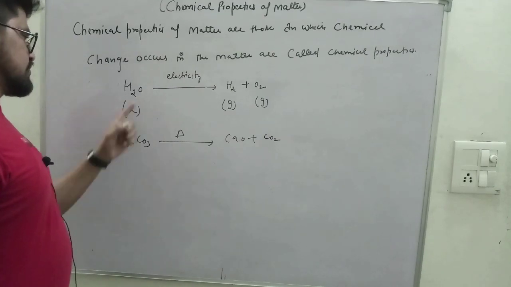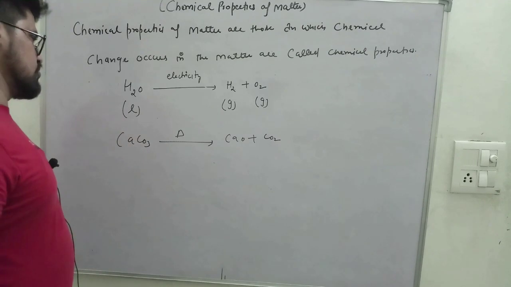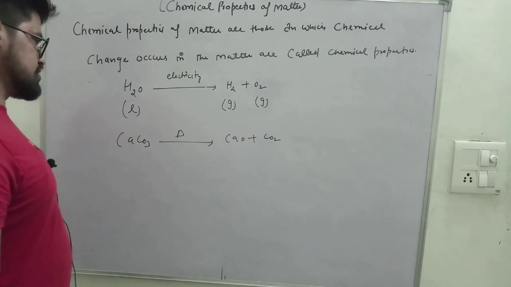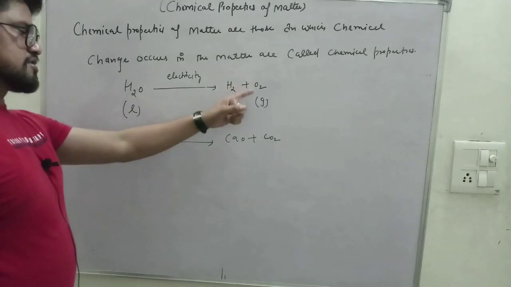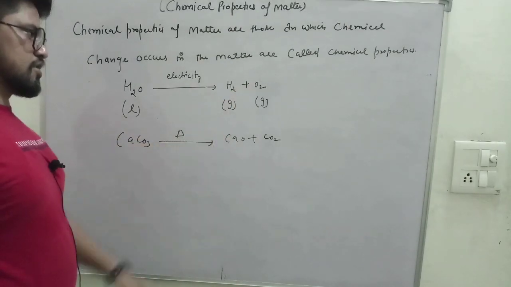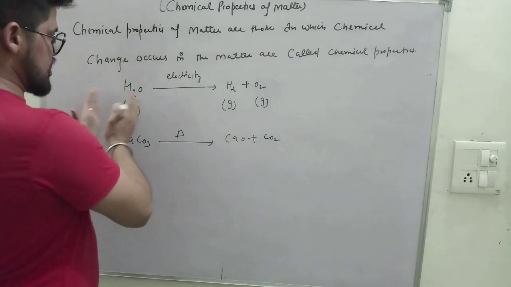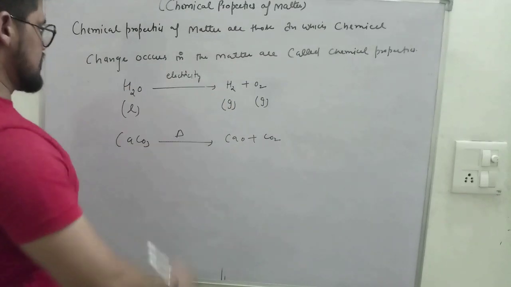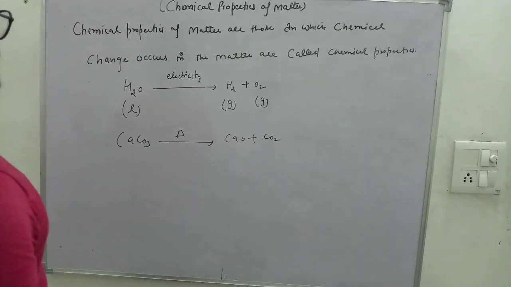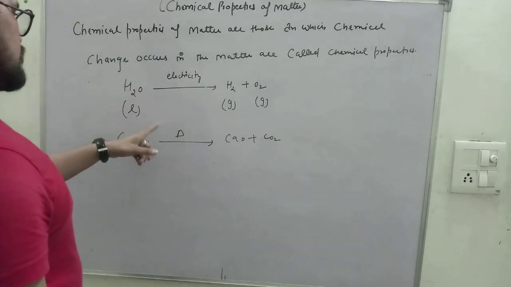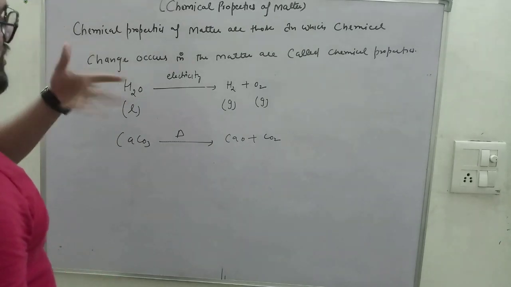And water is the liquid which acts as a fire extinguisher, and hydrogen is the gas which acts as a fuel, and oxygen is the fuel supporter. So the properties of the reactant before chemical change and after chemical change are totally different. Here another example, calcium carbonate. If the properties are different, it means the chemical change has taken place.